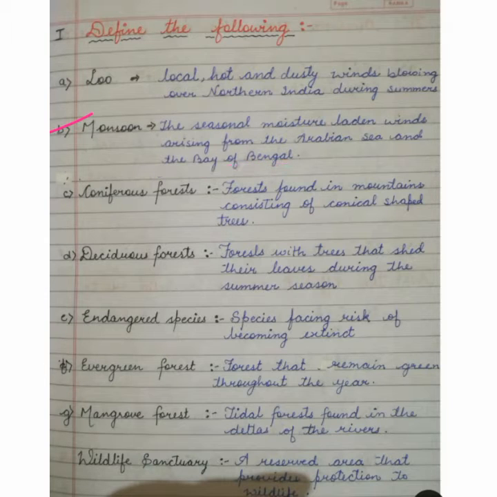Then coming to coniferous forest, forests found in mountains consisting of conical shaped trees. Then deciduous forest, forest with trees that shed their leaves during the summer season. Endangered species, facing risk of becoming extinct.